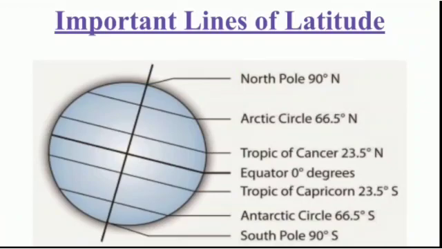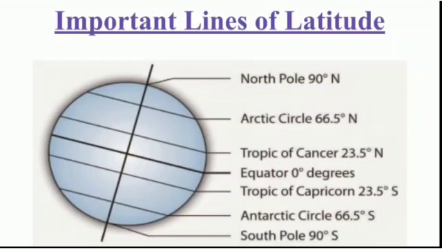Let's see important lines of latitudes. All latitudes are numbered from the equator to the poles and measured in degrees. You may have seen in this globe that at the top region the North Pole is there, and at the bottom the South Pole is there.